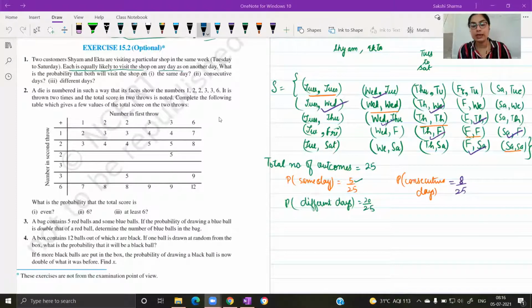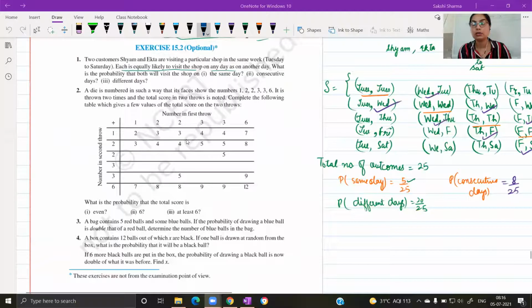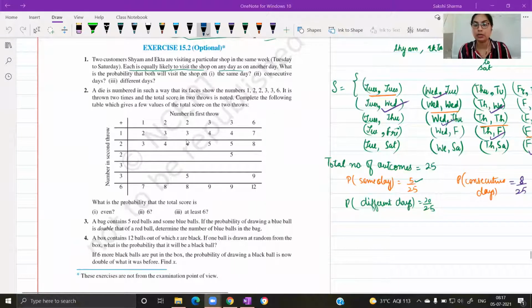This could also be an example of how you could be asked a case study question, similar to or based on a real life situation, where a problem is given in which the die faces are marked with these numbers and the die is rolled twice. You have to record the data and then note down the sum of the numbers that appear in the 2 throws, and then answer the questions that follow.